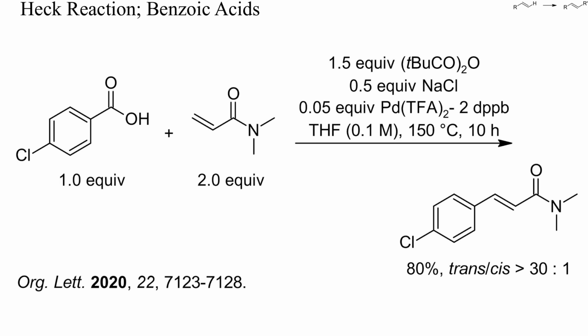Activated carboxyl groups can be better leaving groups than chloride in Heck reactions. Here, 4-chlorobenzoic acid was converted into a mixed pivalic anhydride and then coupled with dimethylacrylamide. A high yield of the expected cinnamamide resulted.